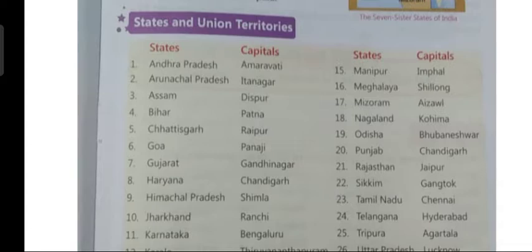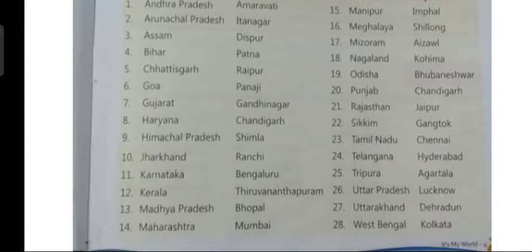So, Andhra Pradesh, its capital is Amravati. Arunachal Pradesh, its capital is Itanagar. Assam, its capital is Dispur. Bihar, its capital is Patna. Chhattisgarh's capital is Raipur. Then Goa's capital is Panaji. Then Gujarat's capital is Gandhinagar.